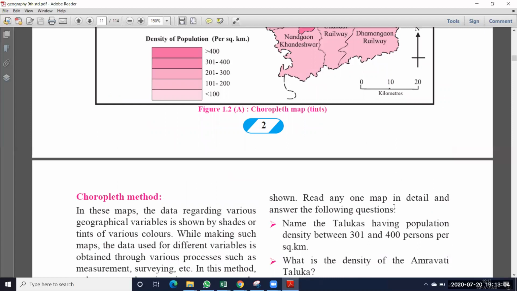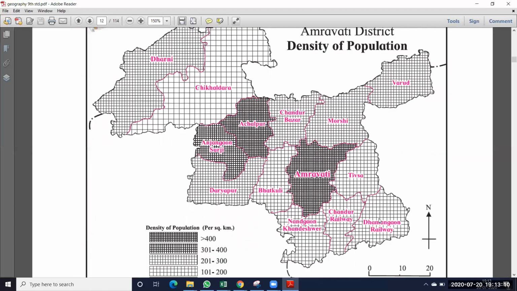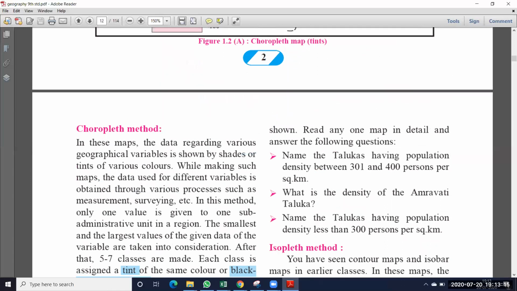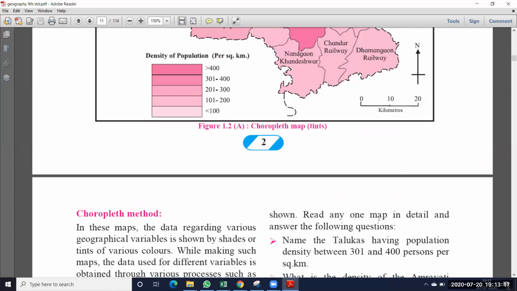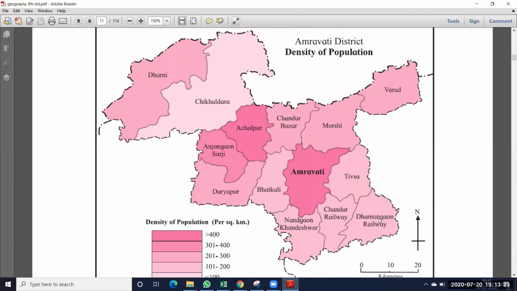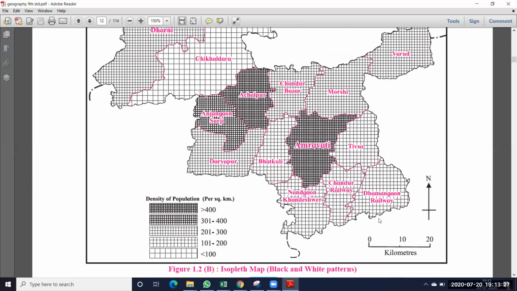Read any one map in detail and answer the following questions. Here, 1.2a and 1.2b are giving two maps. To which method do these two maps belong? Choropleth method. Based on map 1.2a and map 1.2b, you have to answer these questions.